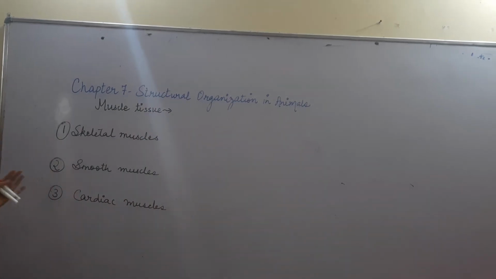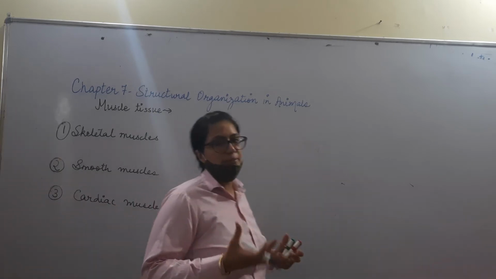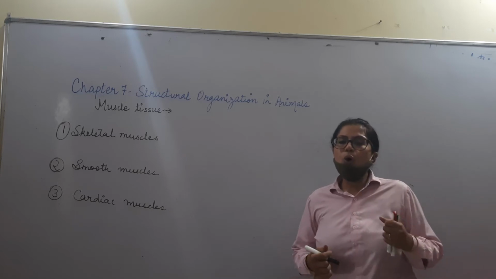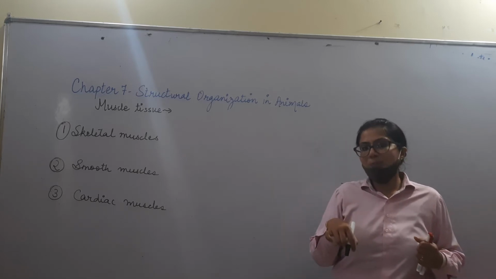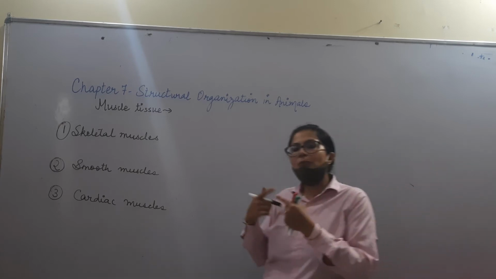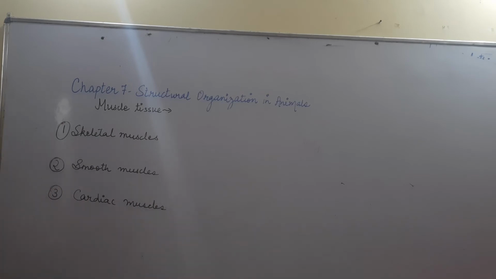Then smooth muscles. Smooth means it will give the contraction and relaxation of certain muscles. Like if I talk about the food pipe, how the food goes from the mouth to the food pipe and then to the stomach. It is passing through certain movements of muscles, their contraction and relaxation in the food pipe.